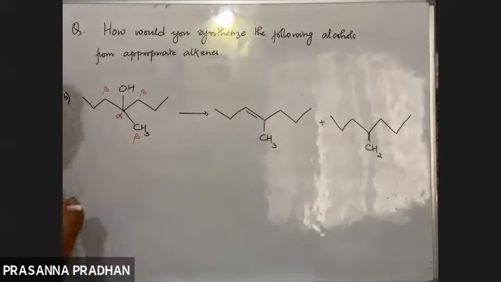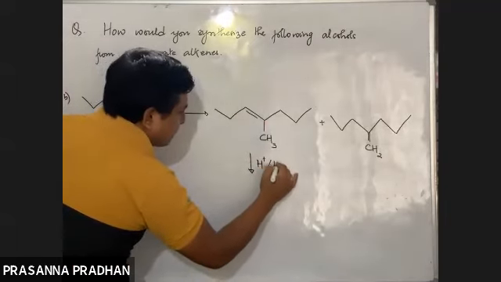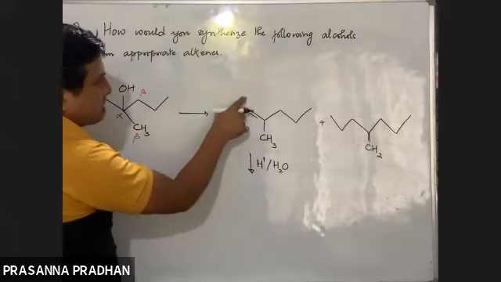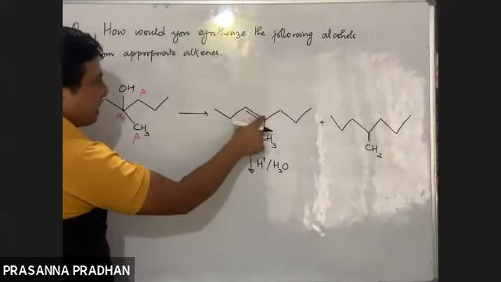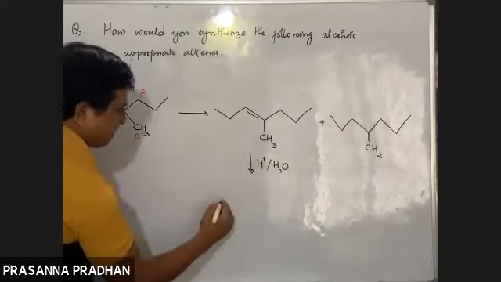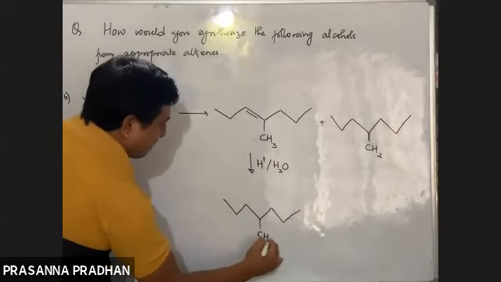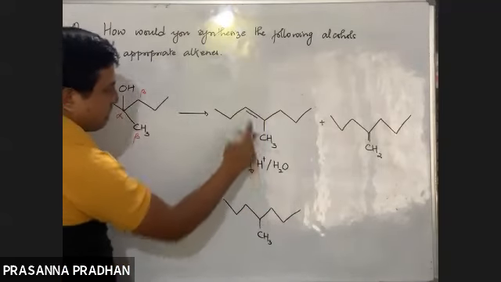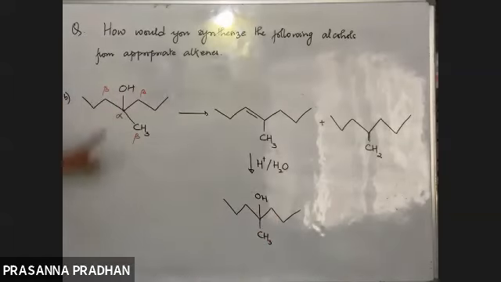So now let us see. If I add water in the presence of an acid, again Markovnikov's rule, what does it state? Here this carbon contains one hydrogen, this carbon does not contain any hydrogen. The positive part will be added here, the negative part will be added here. So positive part means H will be added, OH will be added. I get this. I get the desired alcohol.